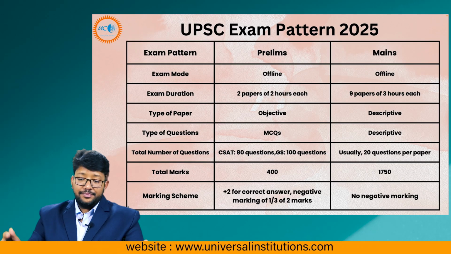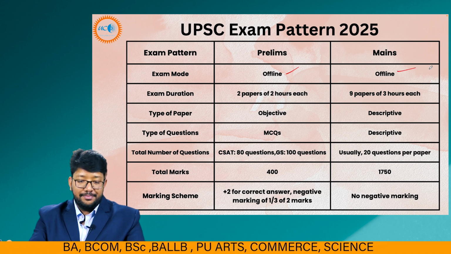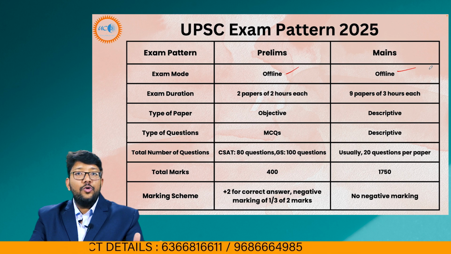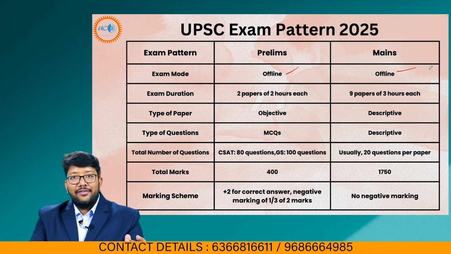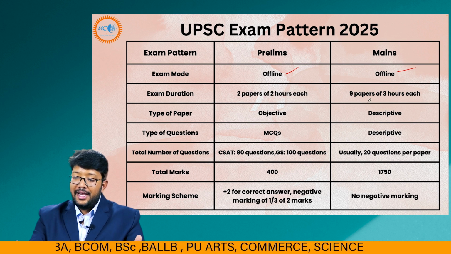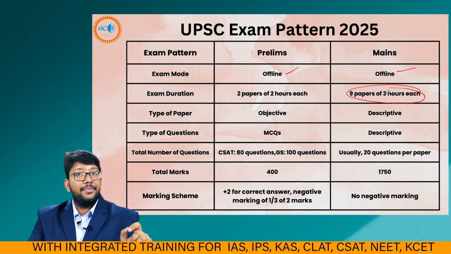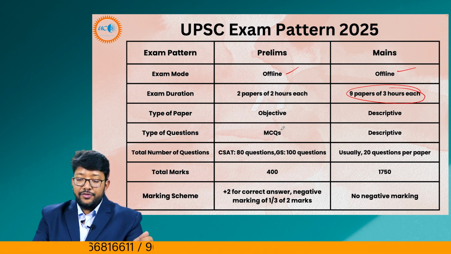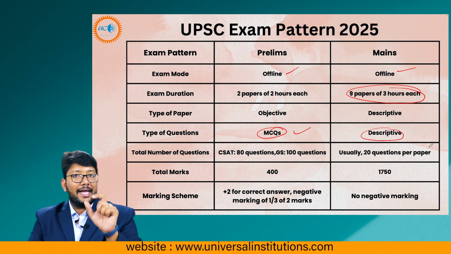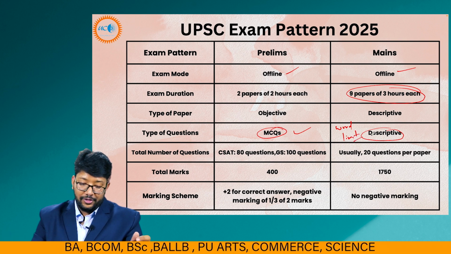Then what about the exam mode and duration? Prelims will be held offline, as well as mains. In prelims, it is 2 hours each for the two papers, like 9 to 11 and 2 to 4. So 2 papers of 2 hours each, and 9 papers of 3 hours in the mains examination. Mains would be subjective and prelims would be objective. The questions in prelims are obviously MCQs, and mains would be descriptive, you have to write. And there is a word limit also, remember. There is a word limit for all these things.